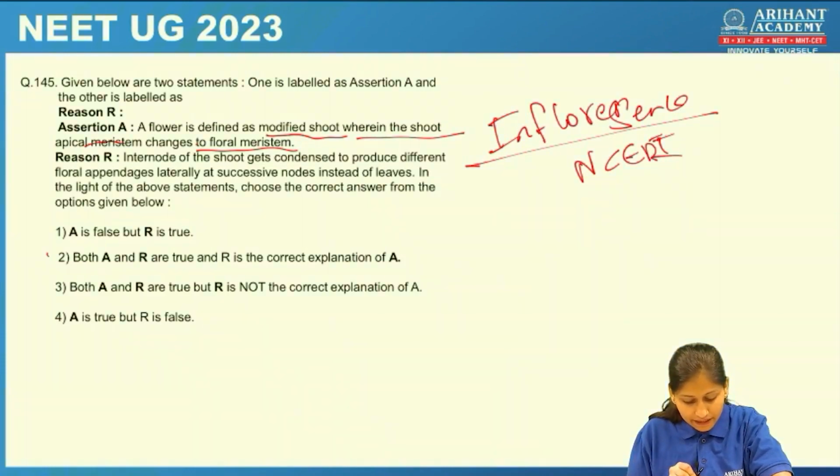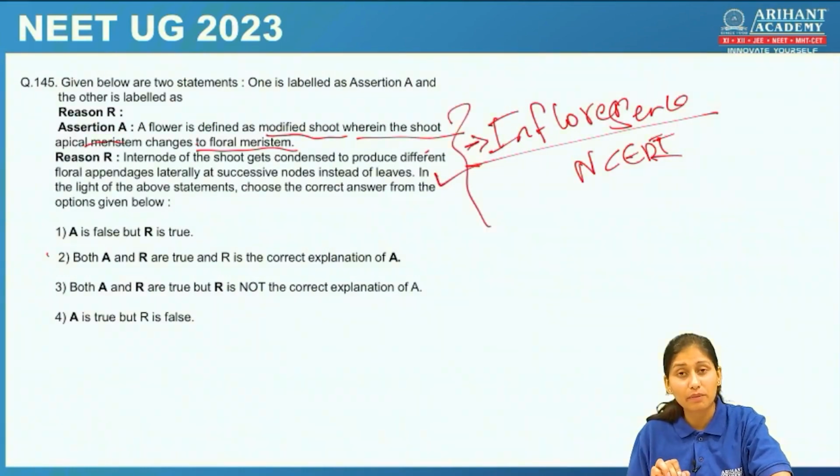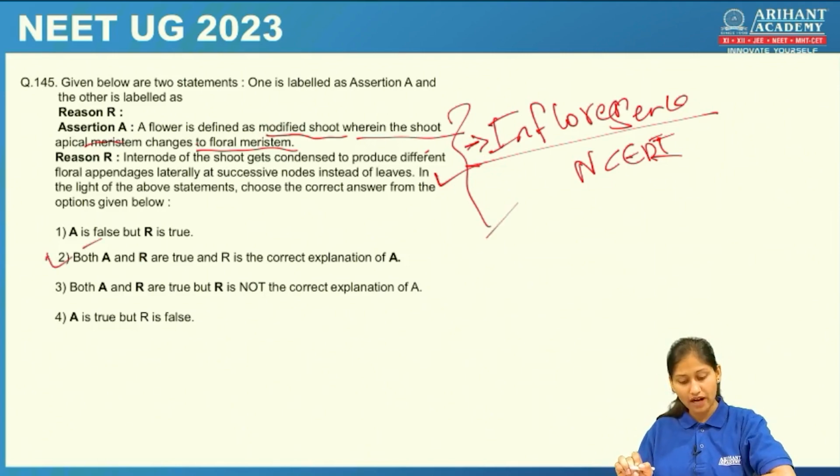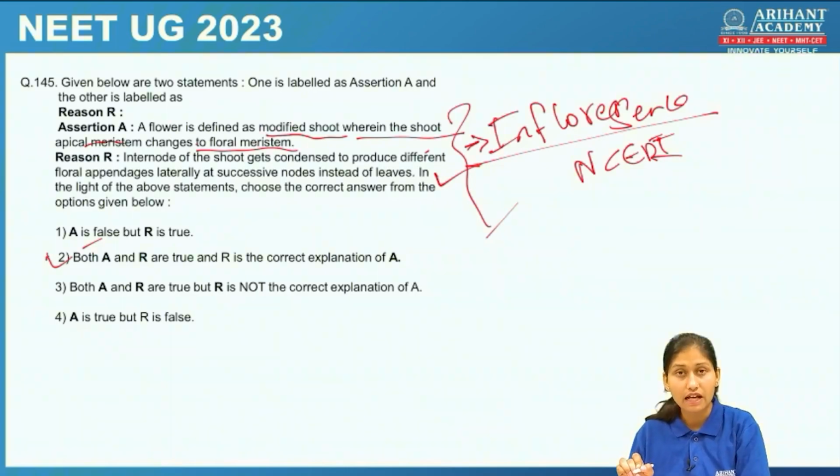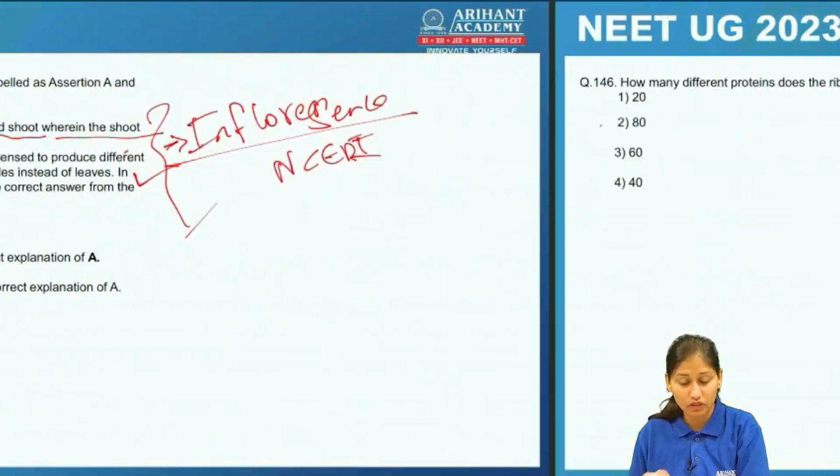Then second statement, internode of shoot gets condensed to produce different floral appendages laterally at successive nodes instead of leaves. Yes, even this statement is true. Both the statements are true and both are related to this inflorescence topic. Okay, and hence the reason is correct explanation of A. Both assertion and reason are true and reason is the correct explanation for assertion. Let's check the next question.